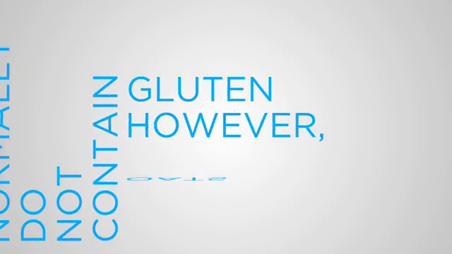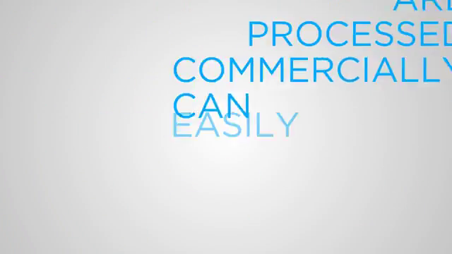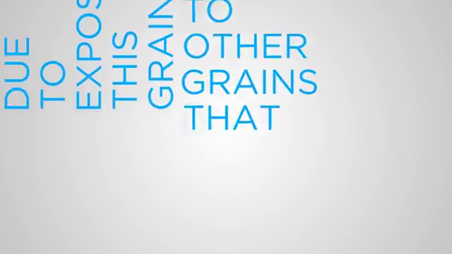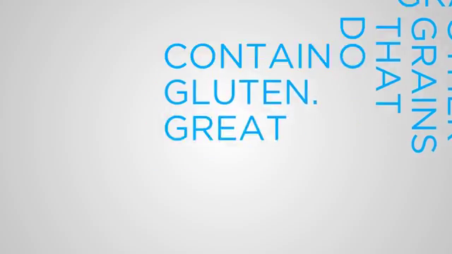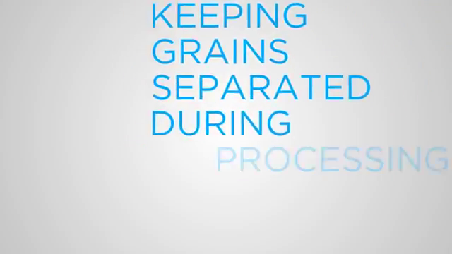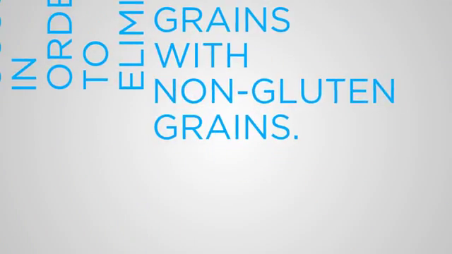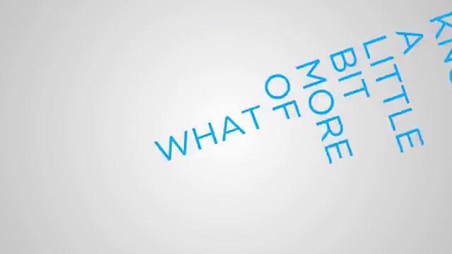Oats normally do not contain gluten. However, oats that are processed commercially can easily become contaminated with gluten due to exposing this grain to other grains that do contain gluten. Great care in keeping grains separated during processing and storing has to occur in order to eliminate cross-contamination of gluten grains with non-gluten grains. Now you know a little bit more of what gluten is.